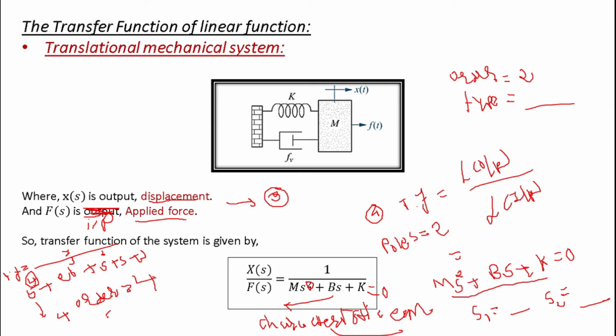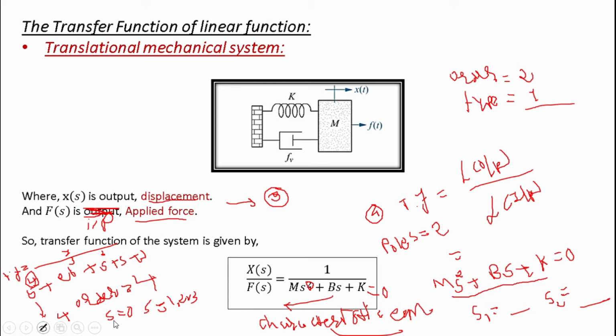Let's say one pole is S = 0, and the other poles, let's say, are 1, 2 and 3, whatever they are. Okay, so one pole is at the origin, it means the value of S is 0. In that case, we can say that the type of the system is 1. So when you find the roots of the characteristic equation and a pole lands on the origin of your real and imaginary axis, you can say the type of the system is 1.